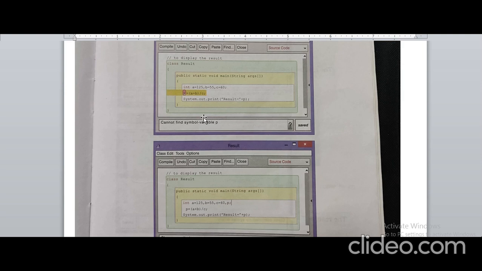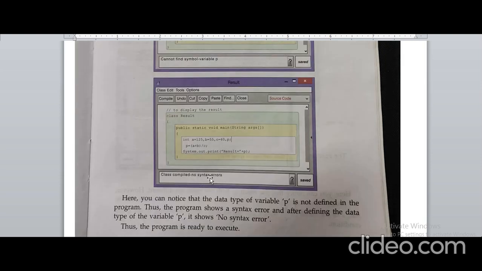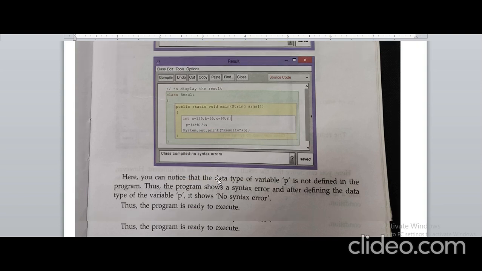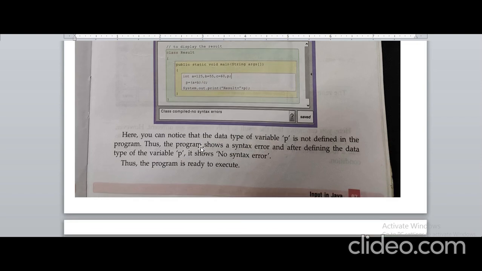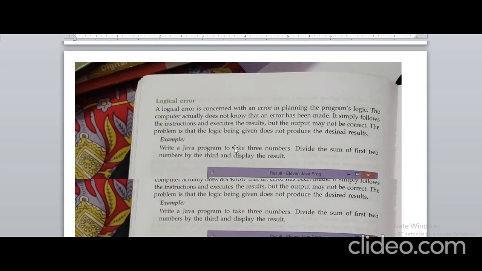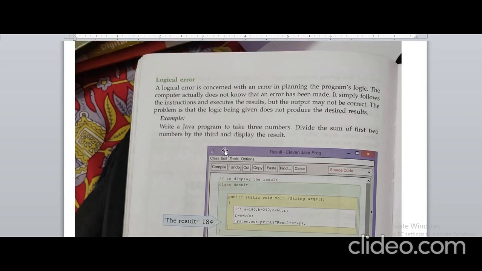After defining the p, it shows no syntax error. When we declare the variable p in our program and compile this program, it will display no syntax error. It means if we are not declaring any variable in our program but we are using that variable, that is called the syntax error. If we are putting a semicolon, comma, or any punctuation anywhere, or the grammar of the programming language is not followed in our program, that is called the syntax error.